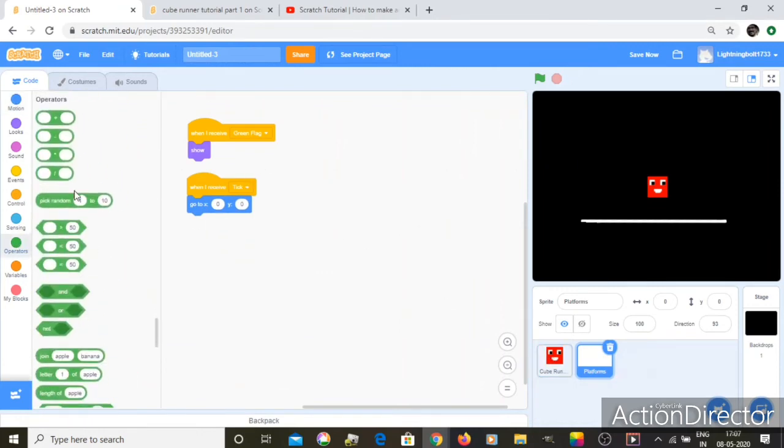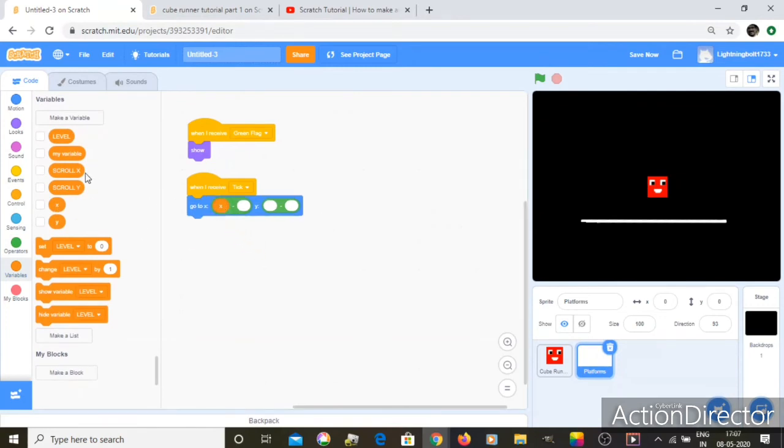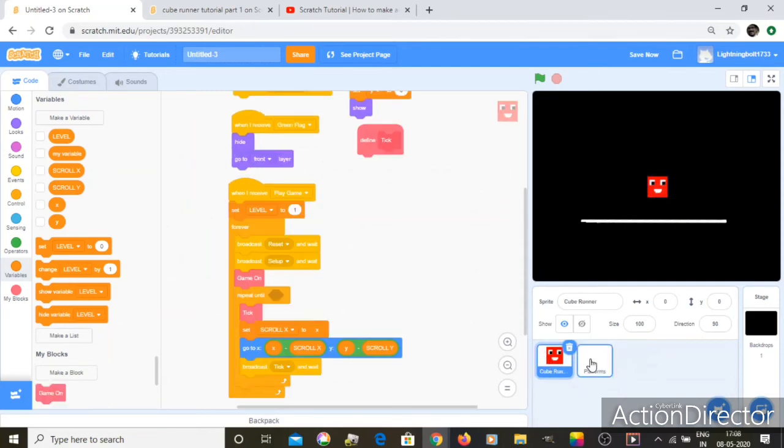Go to Operators, minus, over here and over here, Variables x subtracted by scroll x, and y subtracted by scroll y. Just put that in there. And okay, so that's it for the platforms. We don't need any more for the platform.